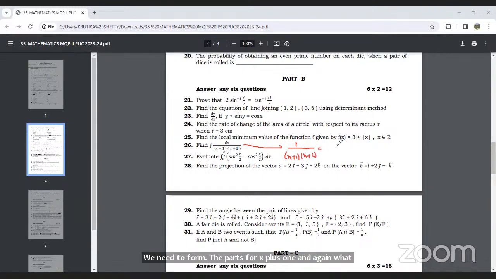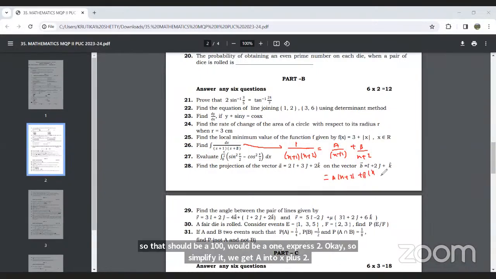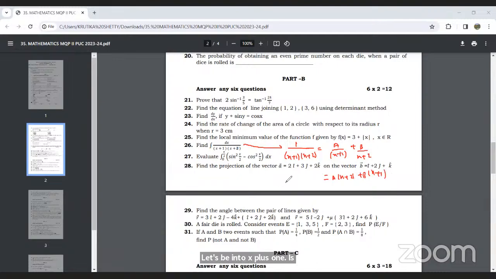This will be equal to a upon x plus 1 plus b upon x plus 2. Simplifying, we get a into x plus 2 plus b into x plus 1 is equal to 1, because the denominators cancel.